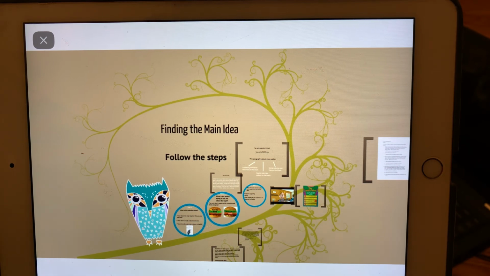Now, if you remember, a main idea is what the passage is mainly about. What did I just read? What is this mainly about? Taking this from our reading books, a topic is what a passage is about, but a main idea is an important idea about that topic. Short passages usually develop just one main idea, and long passages often have two or more main ideas.